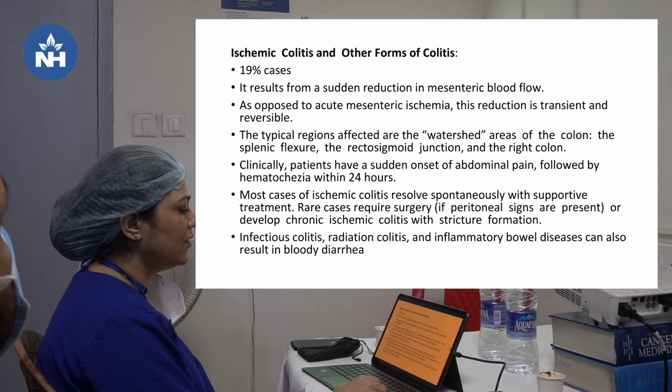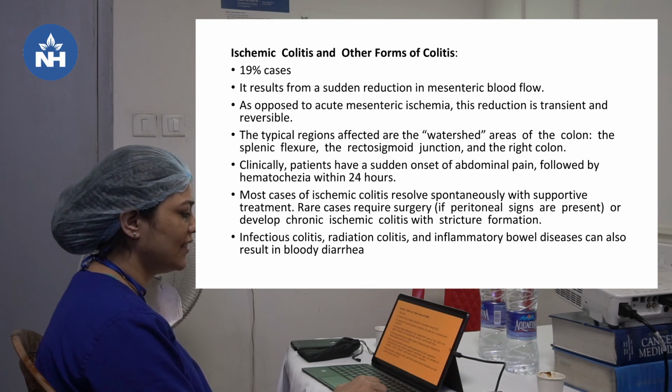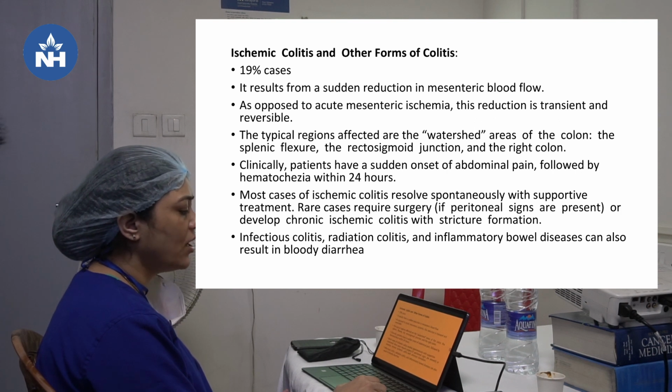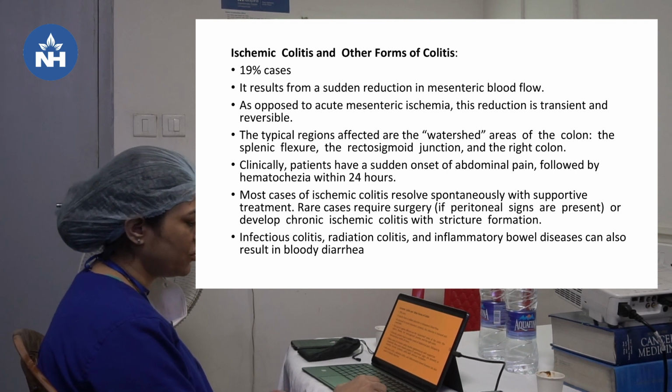19% of cases. It results from sudden reduction in the mesenteric blood flow. As opposed to acute mesenteric ischemia, this reduction is transient and reversible. The typical regions affected are the watershed areas of the colon: the splenic flexure, the rectosigmoid junction and the right colon. Clinically, the patients have a sudden onset abdominal pain followed by hematochezia within 24 hours. Most cases of ischemic colitis resolve spontaneously with supportive treatment. Rare cases require surgery if peritoneal signs are present, or develop chronic ischemic colitis with stricture formation.